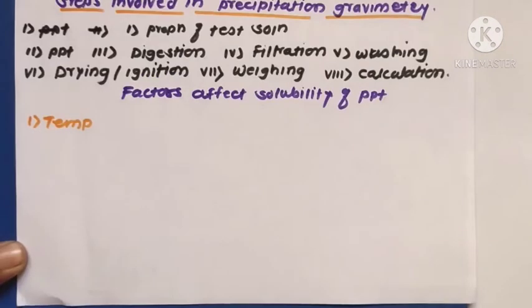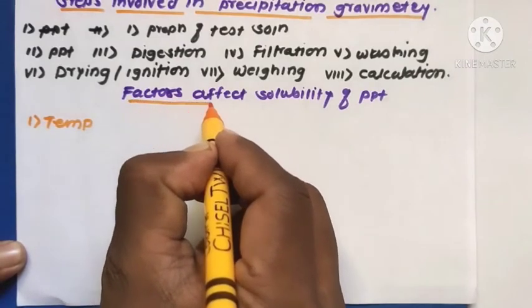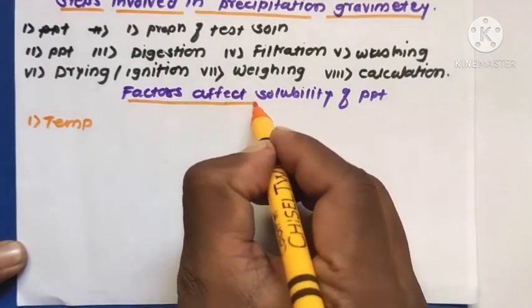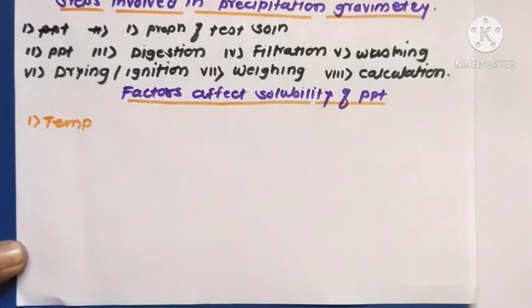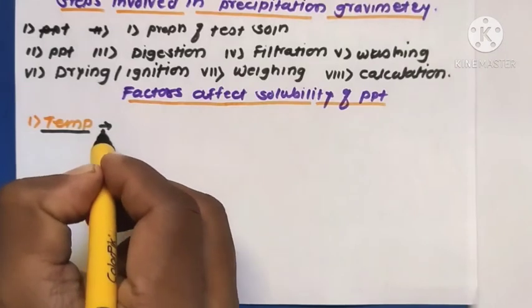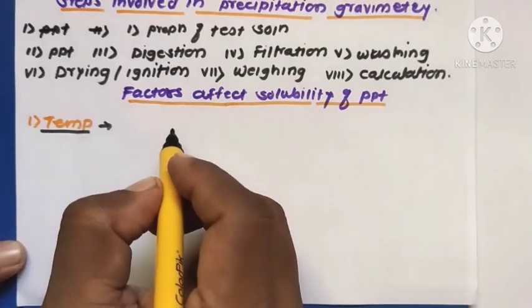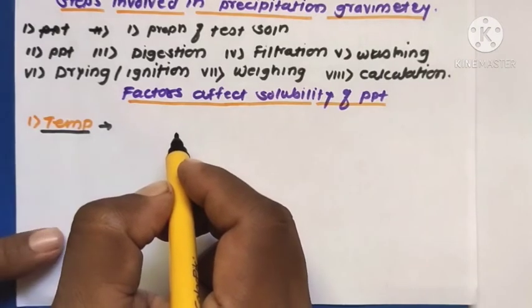Then the next point, the factors affecting the solubility of precipitates. The first important factor is temperature. Temperature conditions affect the solubility of any salt.